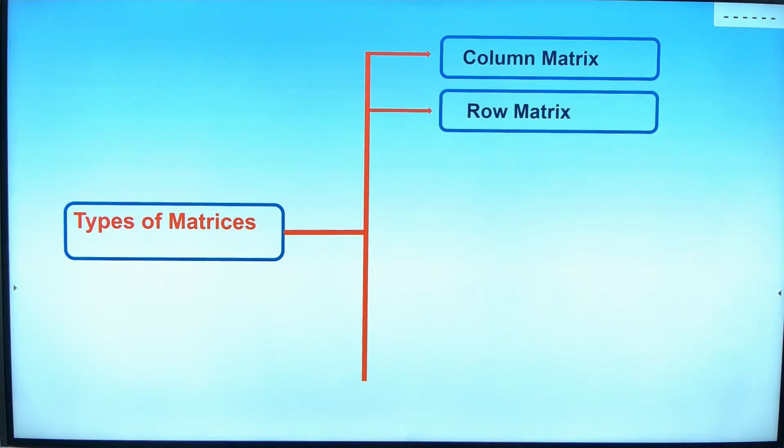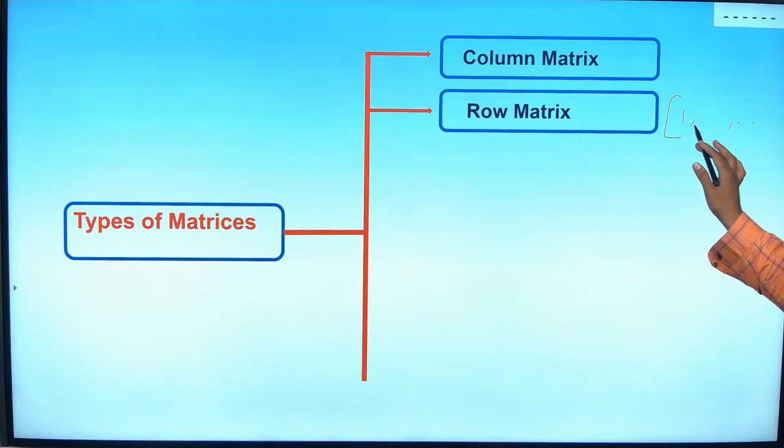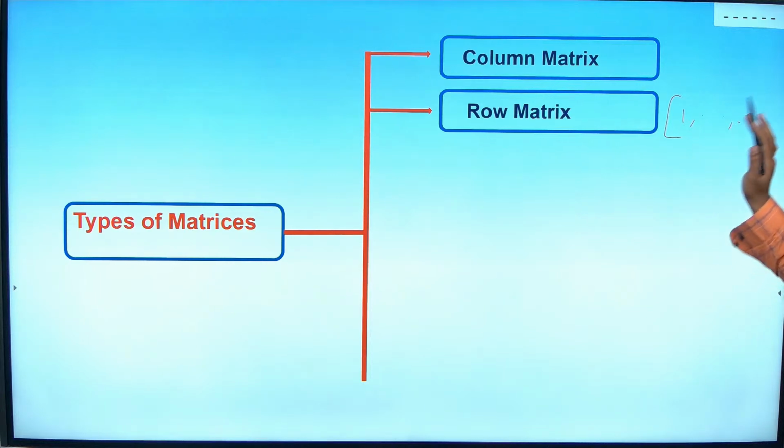Once column matrix is done, what comes next? Row matrix, where I am going to have only one row like this: 1, 2, 3, 4, dot dot dot. Sorry, we should not write commas, we should write with spaces: 1 space 2 space 3 space dot dot. Okay, so that is a row matrix.